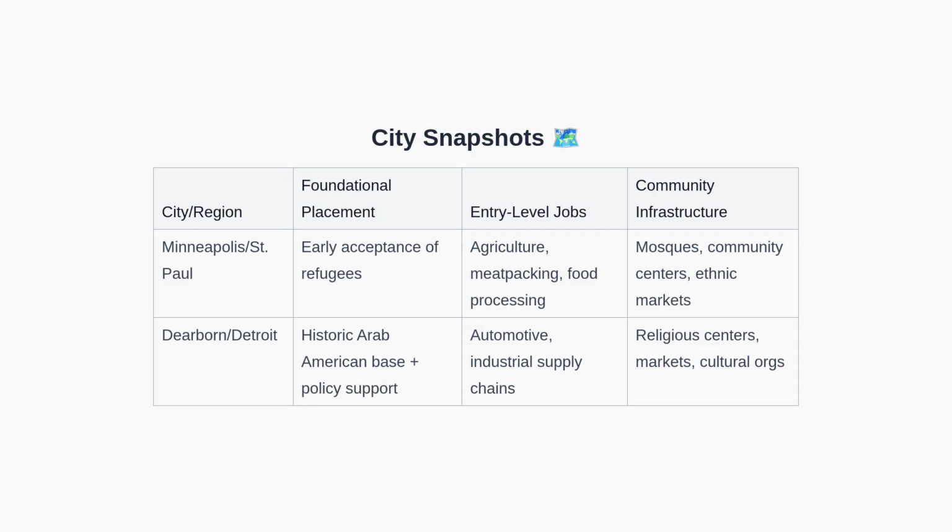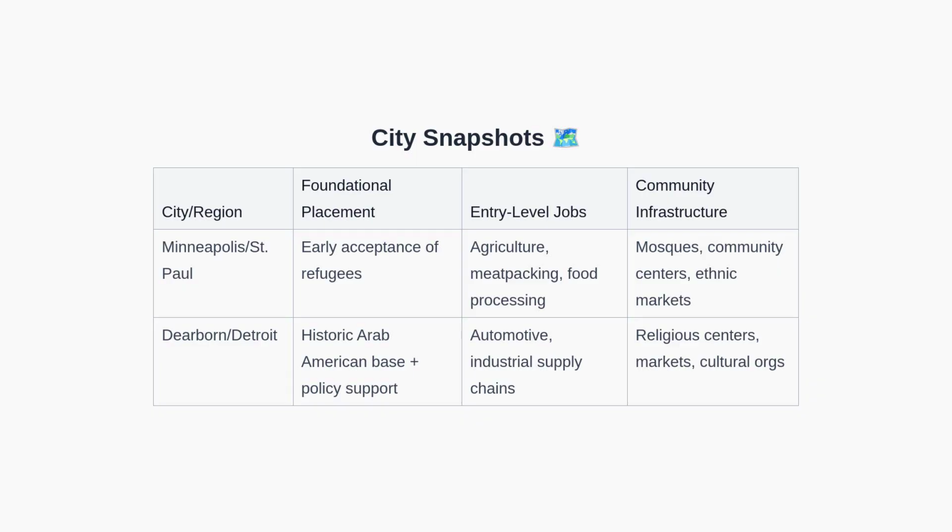The infrastructure, such as mosques, community centers, and markets, provided vital services. In Dearborn and the Detroit area, a long-standing Arab American community intersected with supportive policies and industrial employment, especially in automotive and supply chains. Religious centers, ethnic markets, and cultural organizations further reinforced daily life.